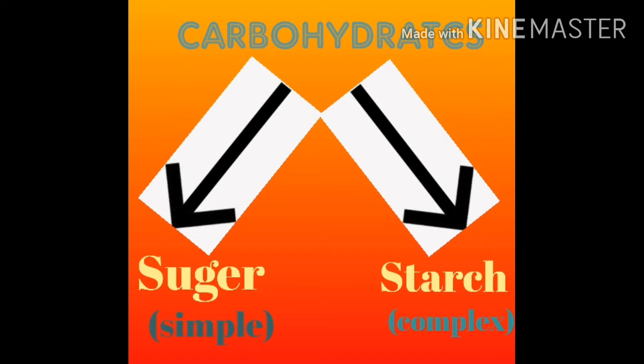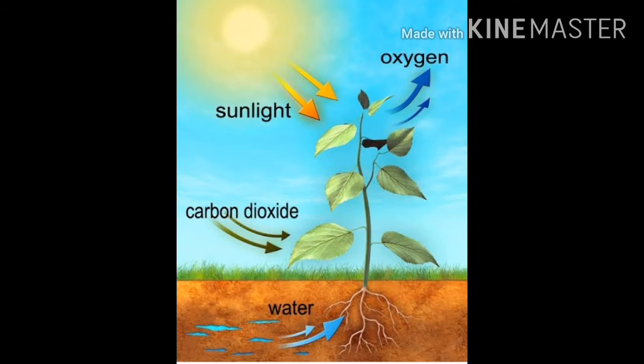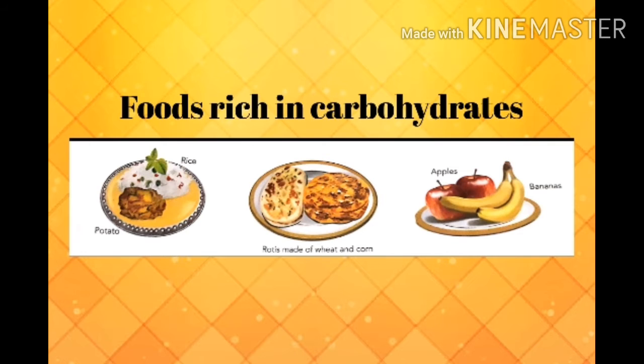Okay students, where do we get our requirement of carbohydrates? We get most of our requirement of carbohydrates from plants. Plants produce carbohydrates during photosynthesis and store them in the form of starch, sugar and fats. These are the foods rich in carbohydrates. And these carbohydrates are the most common nutrients in food.